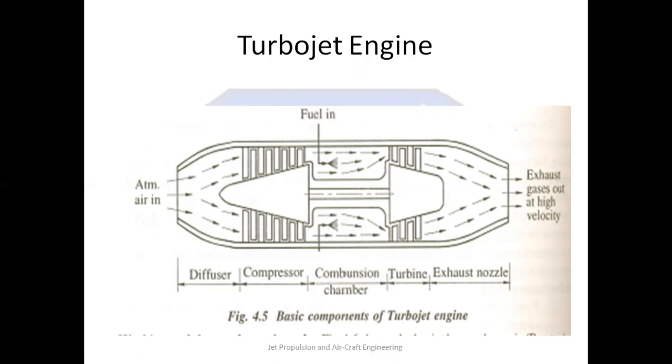Then after, the compression takes place in the compressor, where a multi-stage compressor is used to increase the pressure of the air which has entered through the diffuser.